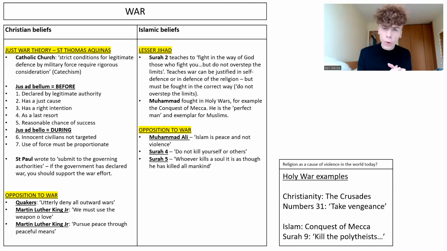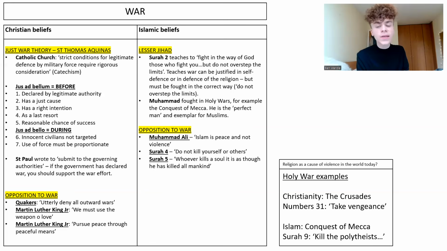In terms of holy wars then, which are wars, as we know, believed to have been sanctioned by God, we do have key case studies from history that we need to know. And we've got to consider how religion has been a cause of violence in the past, how it's been a cause of war in the past, and also the situation today when religion might be a cause of violence and war in the world today.